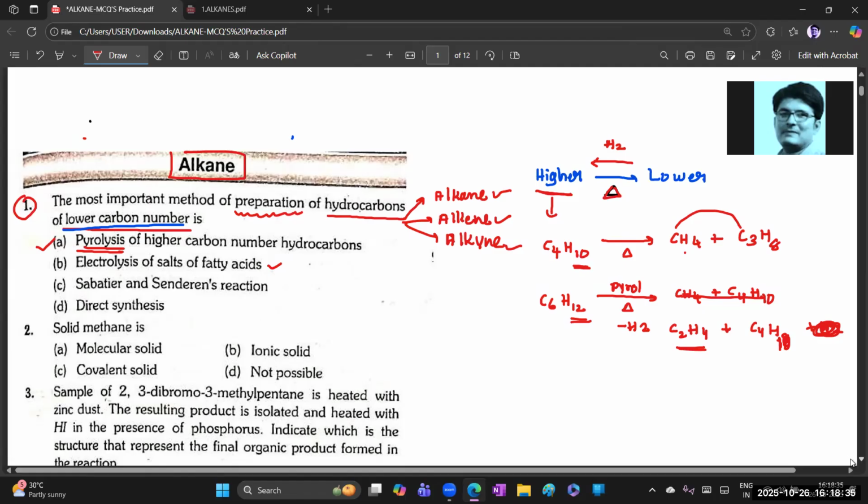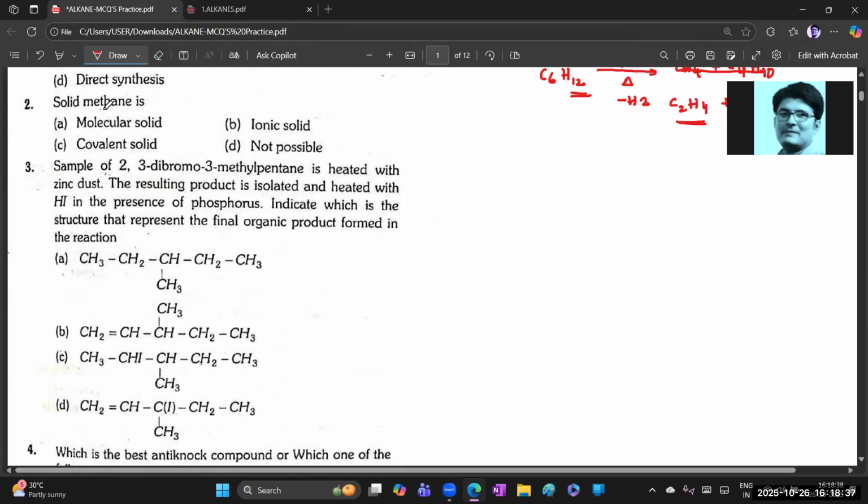Chalo, go to the second one. The solid methane. Go to the second question. The solid methane. Methane is mostly present in gaseous form. What is the formula of methane? CH4 is mostly present in gaseous form. Okay. And at what time is this methane gas converted to solid?